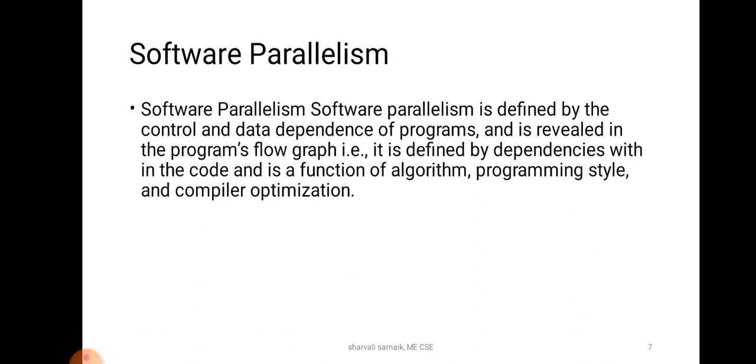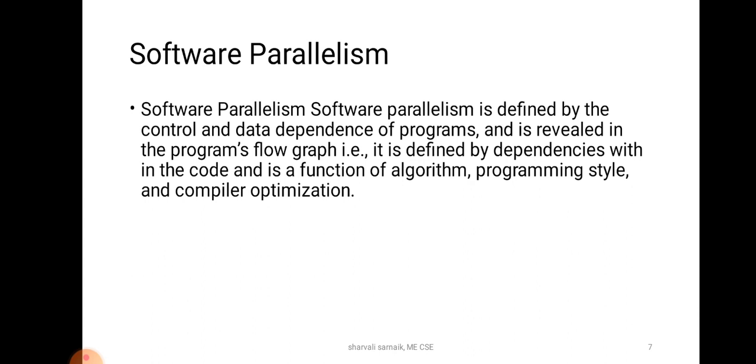Now let us see what is software parallelism. Basically this type of parallelism is revealed in the program profile or in a program flow graph. Software parallelism is a function of algorithm, programming style, and program design. The program flow graph displays the pattern of simultaneously executable operations. So software parallelism is defined by the control and data dependency of a program.